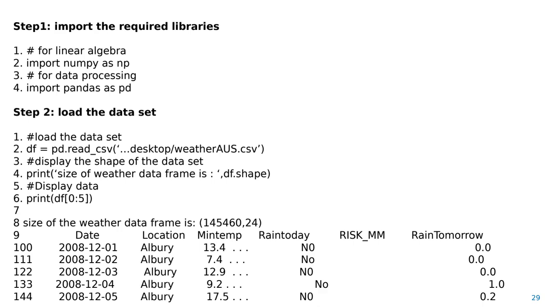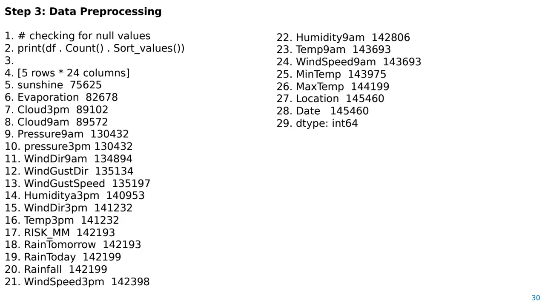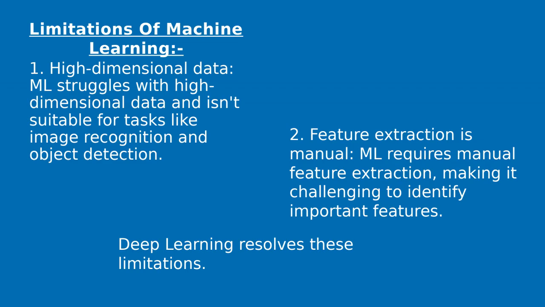Here you can see we have imported NumPy and pandas, NumPy for linear algebra and pandas for data processing. In the second step we load the data sets; here you can see a .csv file we have uploaded, and we have uploaded many files. The third step is data pre-processing. It means in this way we are going to implement it.